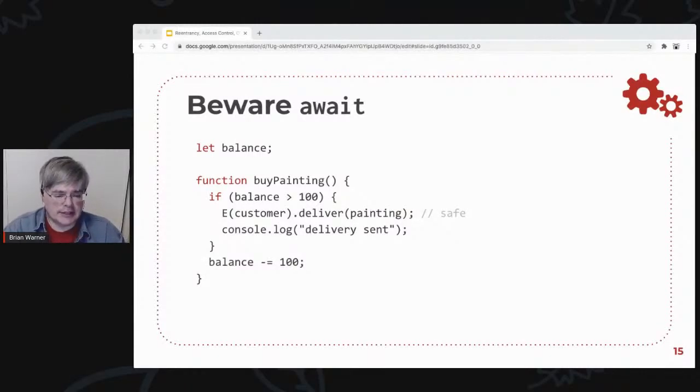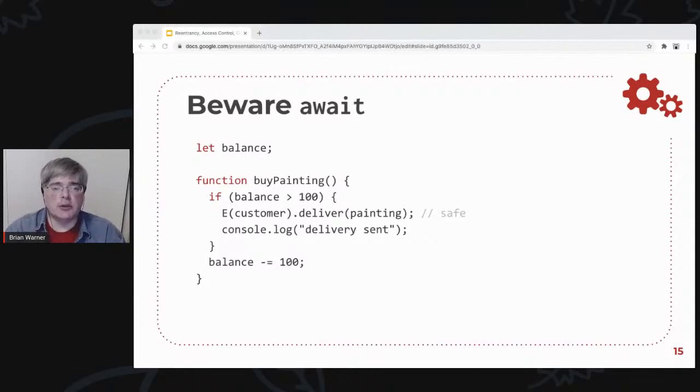In 2017, about 3 years after promises were added to JavaScript, the language acquired the async await syntax. This is a mechanism by which you can mark a function as always returning a promise, and from within that function, you can wait for other promises. You can effectively block execution until that is fired. This makes a lot of operations very easy to read, but it can reintroduce this reentrancy hazard.